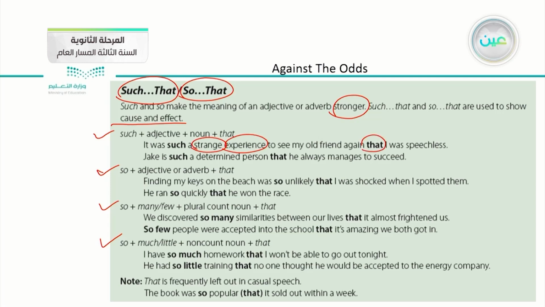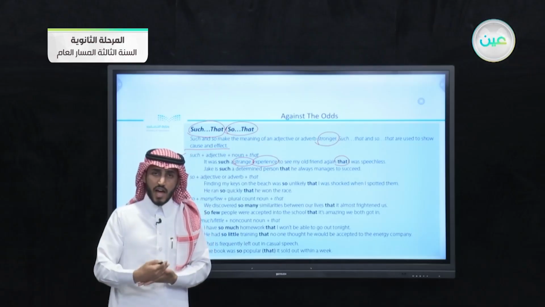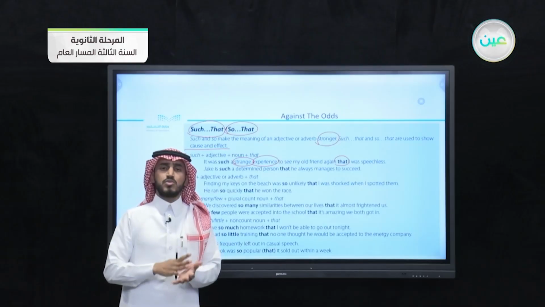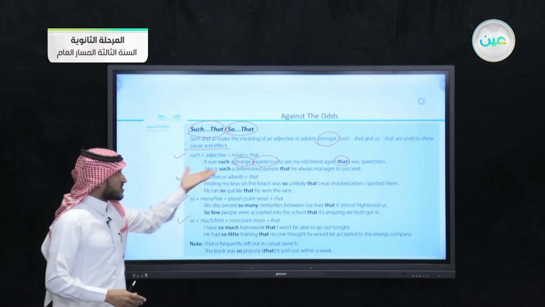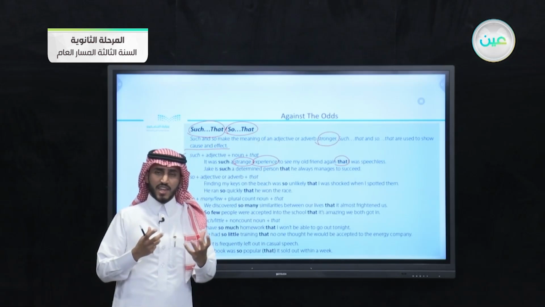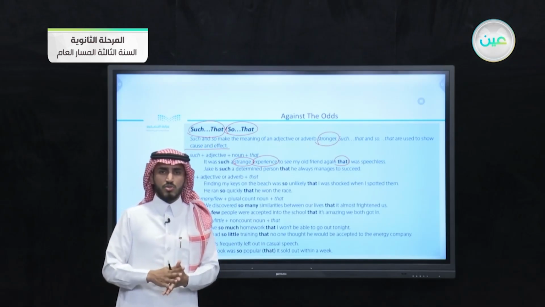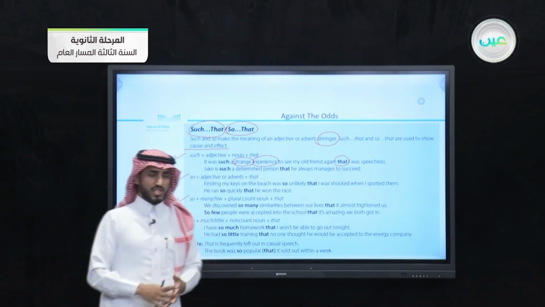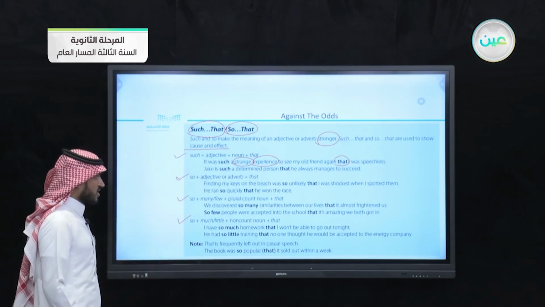When we have an adjective and after that a noun, here we use such. For example, it was such a strange experience. Jake is such a determined person. It was such a pleasant night. He was such a nice person. When we have an adjective and a noun, we immediately choose such. We go for such, and then we complete the rest of the sentence.